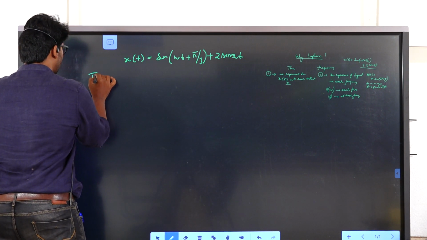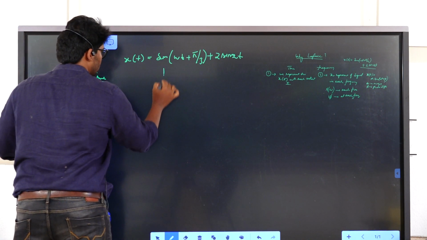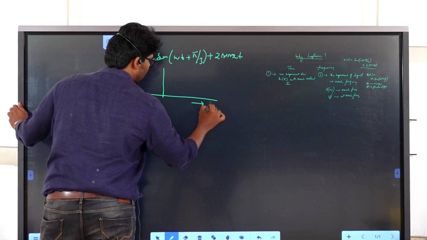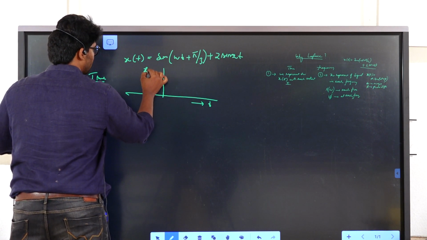I take an x-axis and a y-axis, with time on the x-axis and x of t on the y-axis.